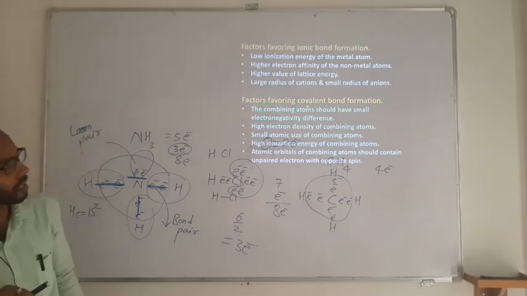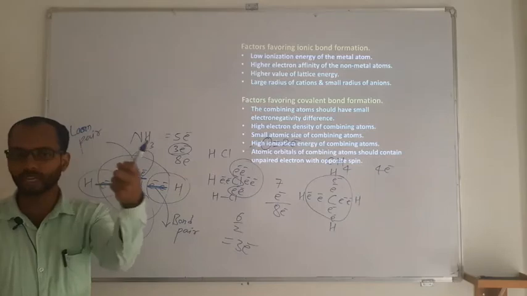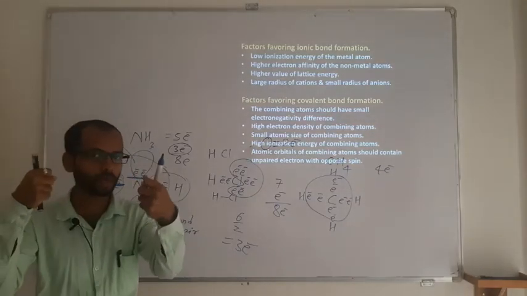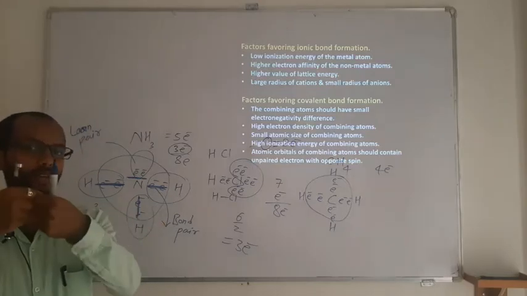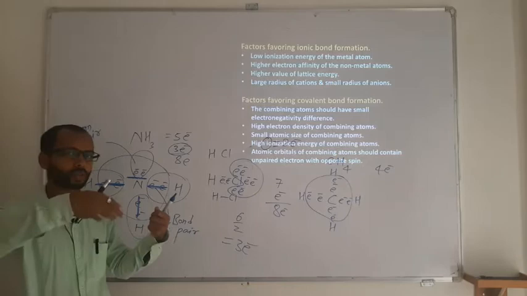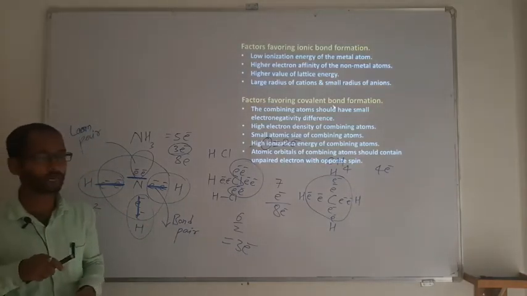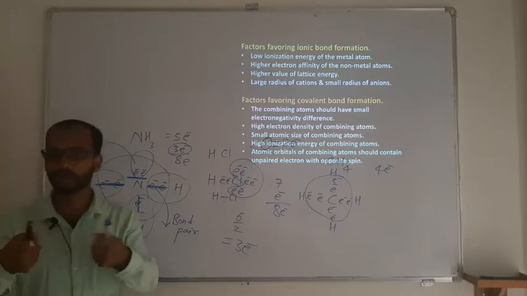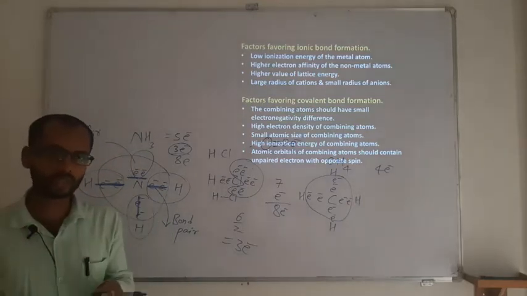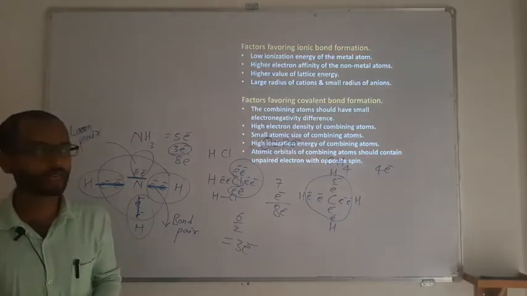Similarly, there are conditions that favor a covalent bond. The combining atoms should have a small electronegativity difference. If both atoms have a small difference in electronegativity, they remain with only one option, that is, they need to share the electron. If the electronegativity difference is maximum, then one is going to lose and the other is going to gain. That will become ionic, whereas covalent means mutual sharing. Mutual sharing will take place only when neither is interested in gaining or losing the electron, so they go for sharing of electrons.